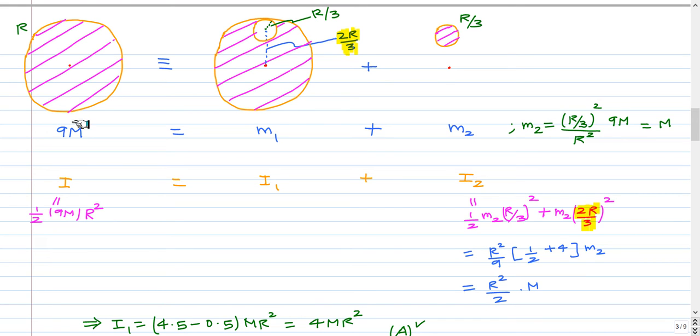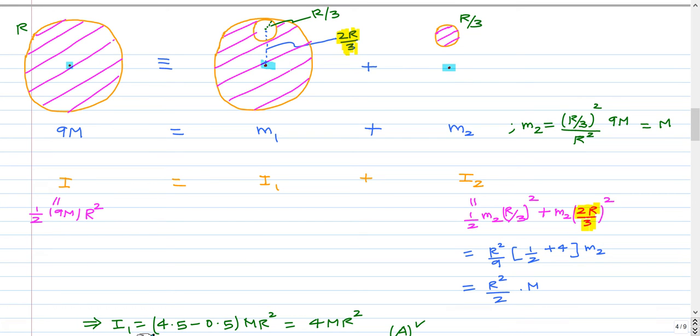So if you add the moment of inertia of these two parts, we will get the moment of inertia of the whole disk. So the moment of inertia of the disk with the hole is I1 and the moment of inertia of the smaller disk is I2, and the moment of inertia is calculated about the same axis. So this is the axis about which all the moments of inertia are calculated. The axis is passing through the disk and it's perpendicular to the plane of the disk. And for the smaller disk also we have to find the moment of inertia about this axis.